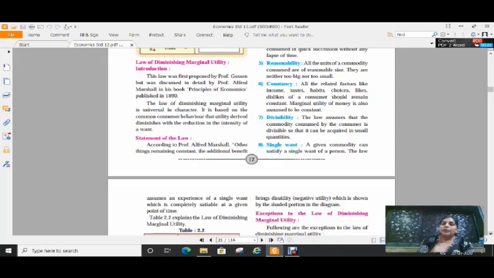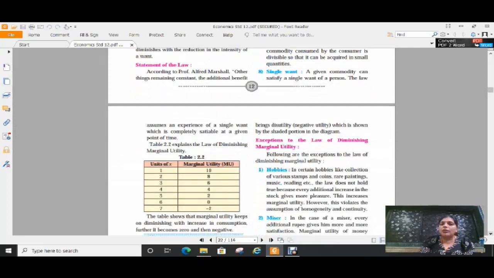What the eighth assumption is saying is that at a particular time, a consumer can satisfy a single want. That means his want is limited to a single commodity. एक टाइम पे वो एक ही चीज़ कंज्यूम कर रहा है, उसको डेयरी मिल्क भी चाहिए, फिर उसको किटकैट भी चाहिए, ये नहीं हो सकता. That means only a single want can be satisfied. Or for the study of this law, a consumer should have a single want. I think all of you are getting clear about the assumptions.